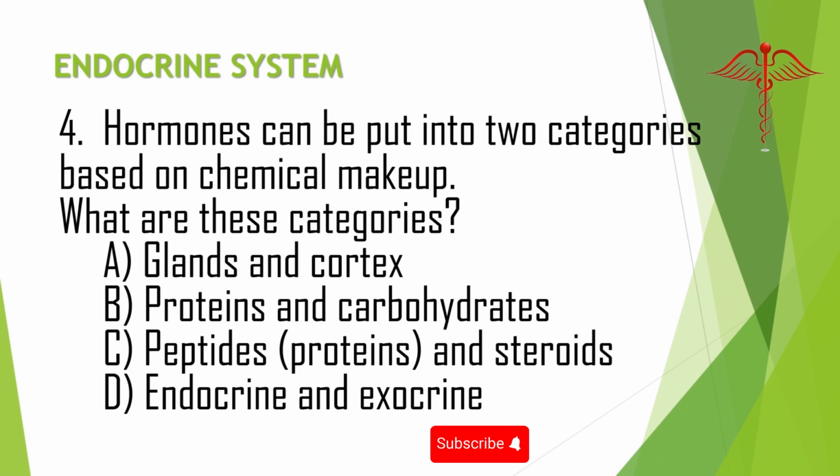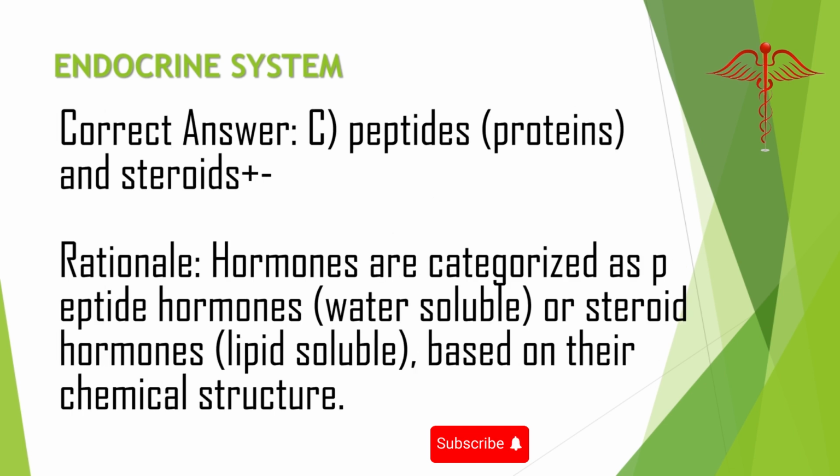4. Hormones can be put into two categories based on chemical makeup. What are these categories? A. Glands and cortex. B. Proteins and carbohydrates. C. Peptides, proteins, and steroids. D. Endocrine and exocrine. Correct answer: C. Peptides, proteins, and steroids. Rationale: hormones are categorized as peptide hormones, water-soluble, or steroid hormones, lipid-soluble, based on their chemical structure.